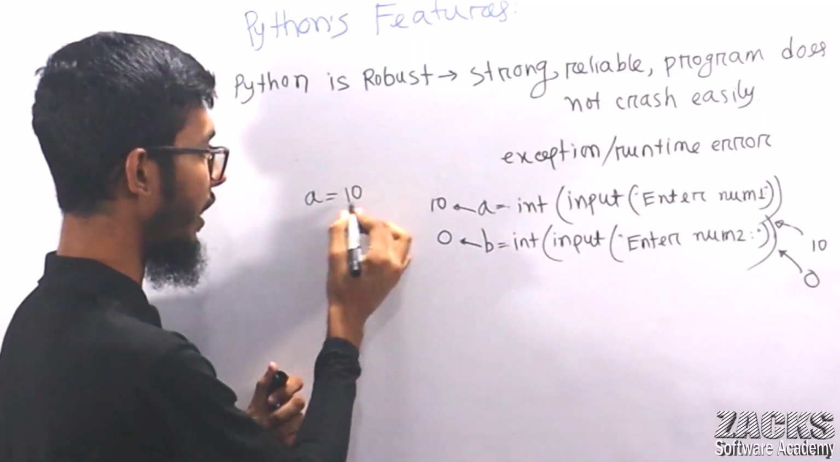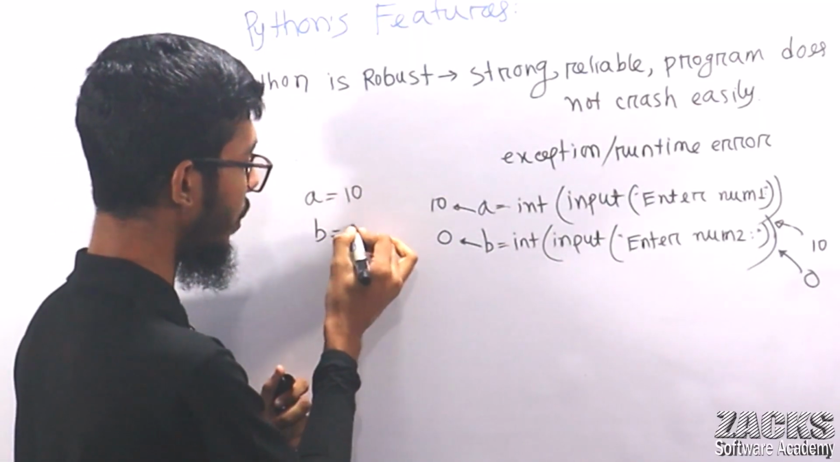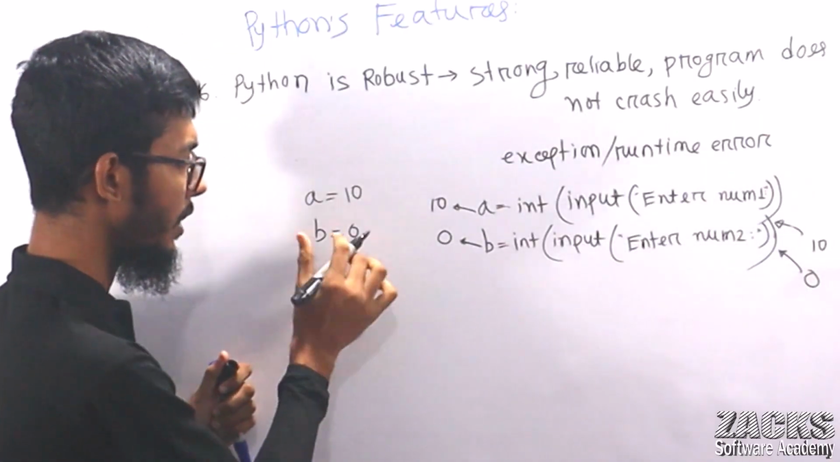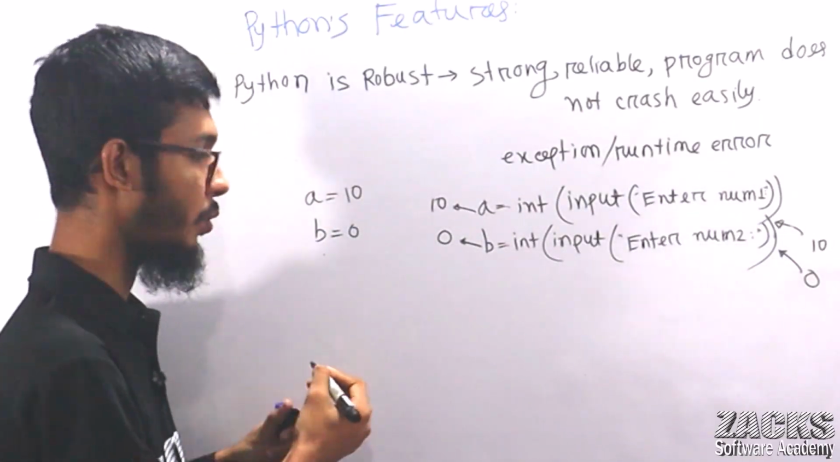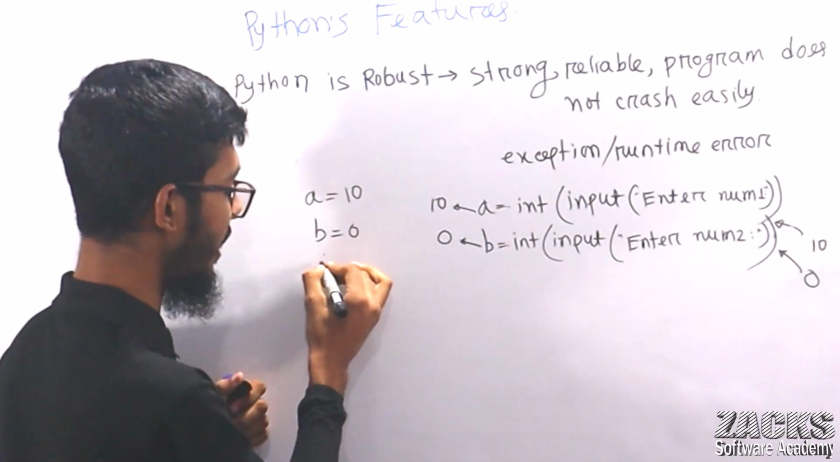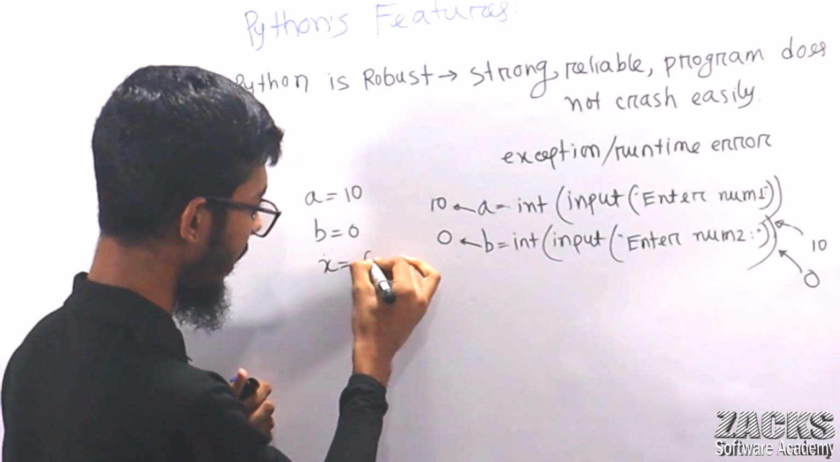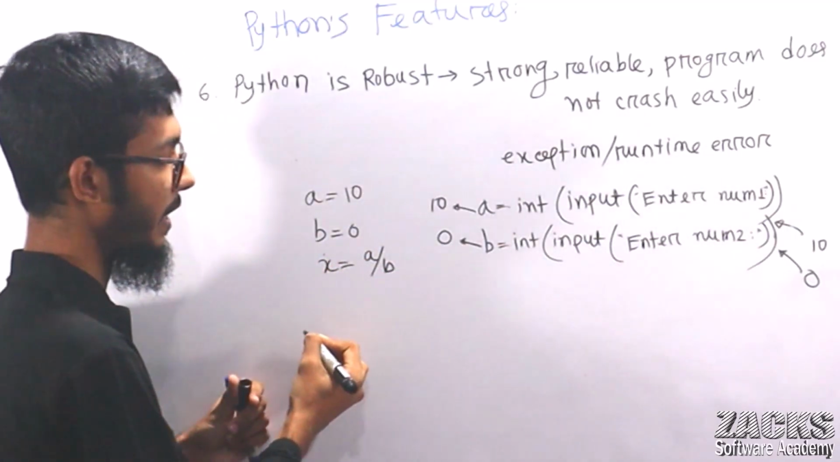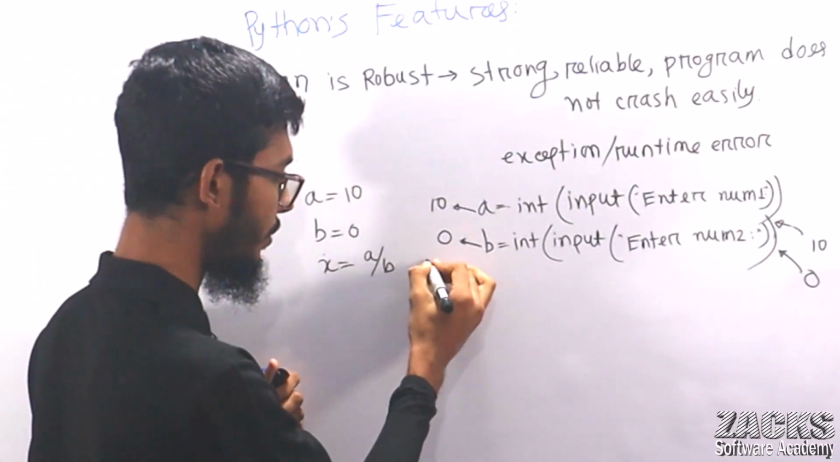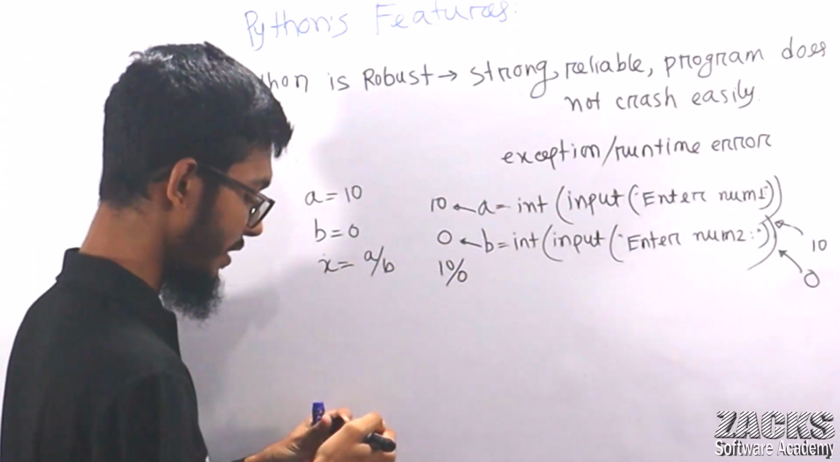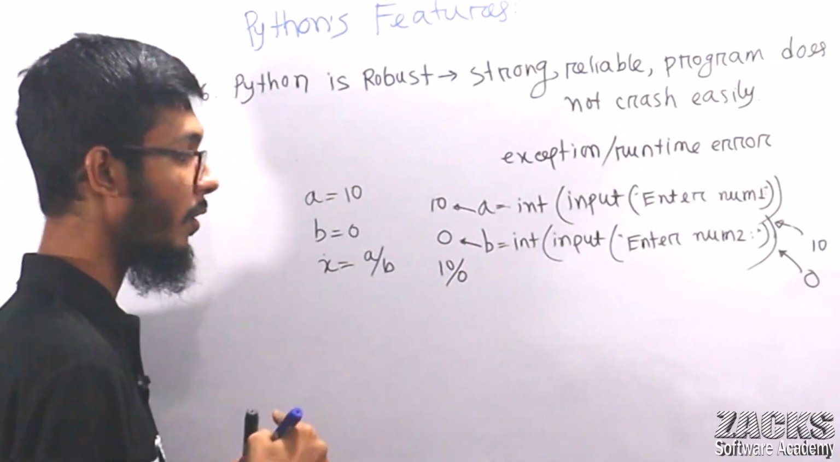Just consider it this way: A equals 10 and B equals 0. Right now, consider there are some Python lines or Python code. Now consider you are doing this operation, x equals a by b, right? So can you tell me what the value is? The value is 10 by 0, right? Can you tell me what the value of 10 by 0 is?